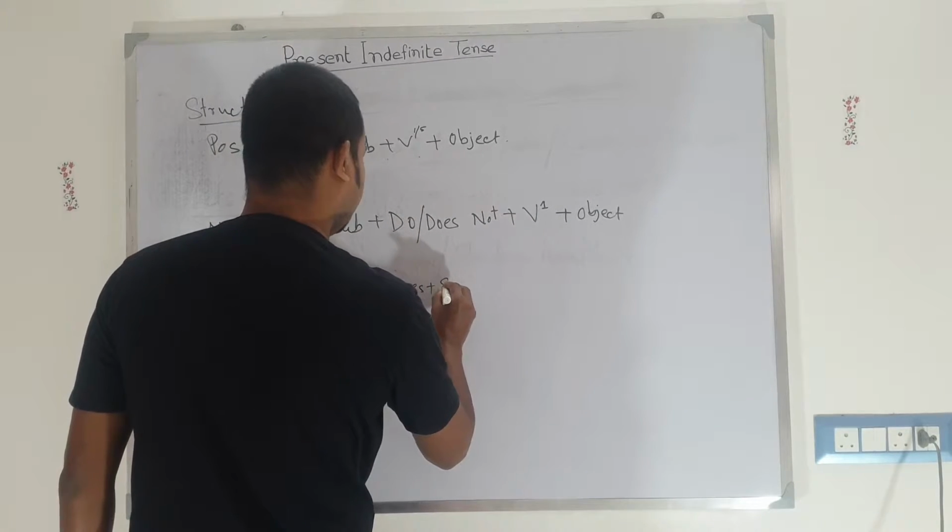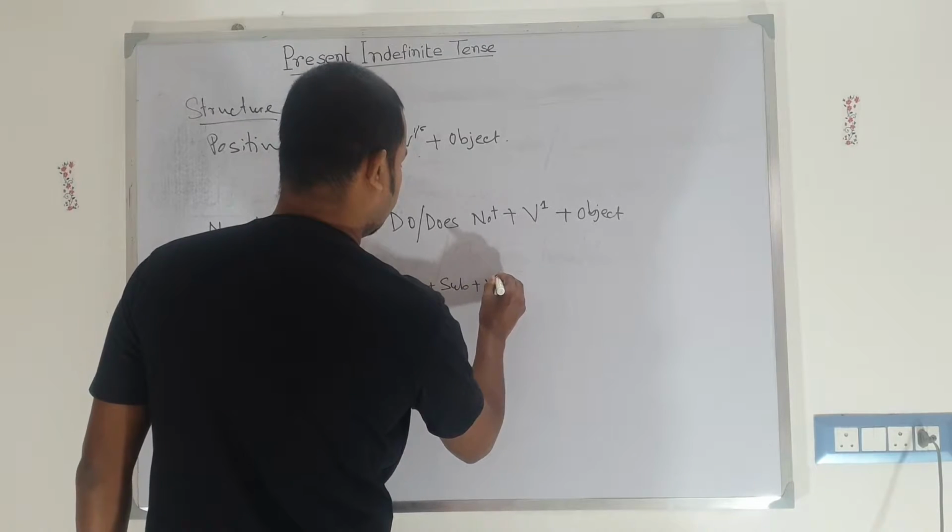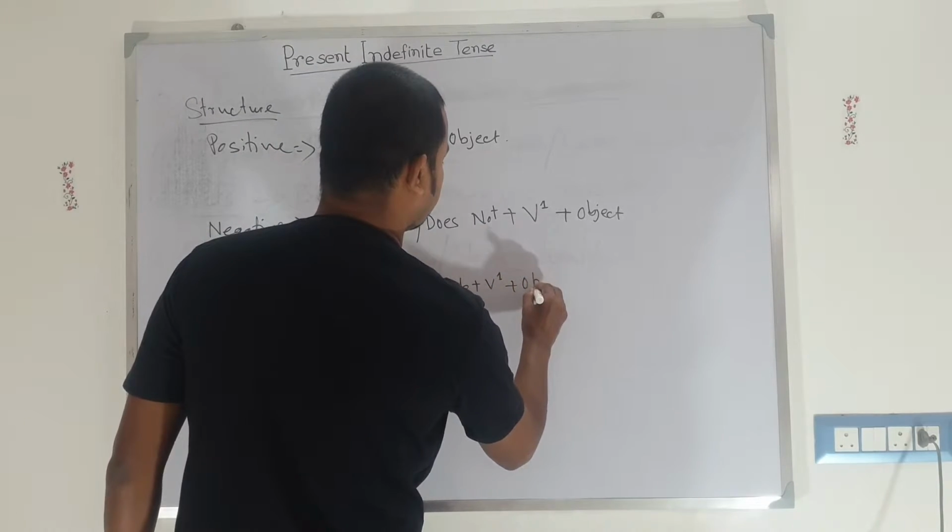Do, you mean subject, take tea, V1 plus object.